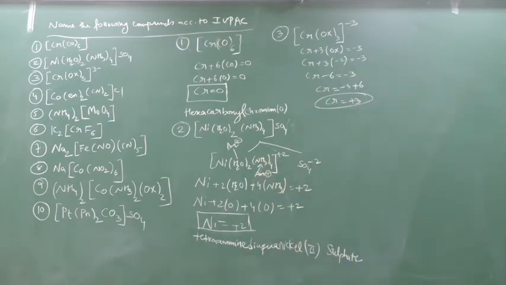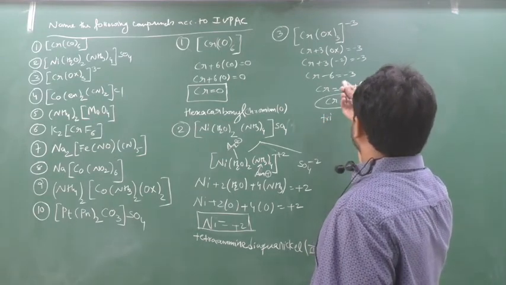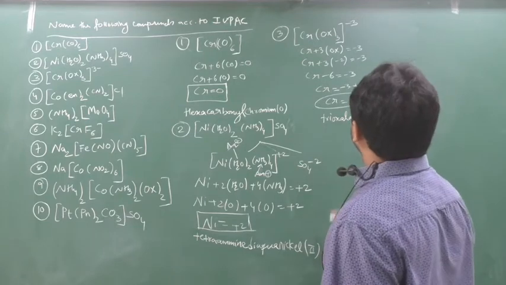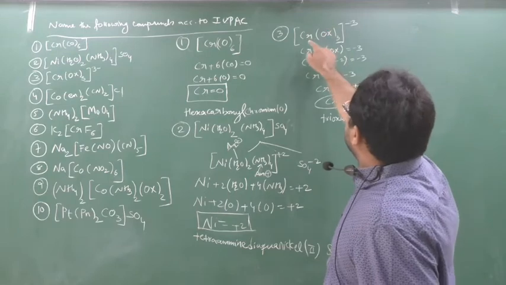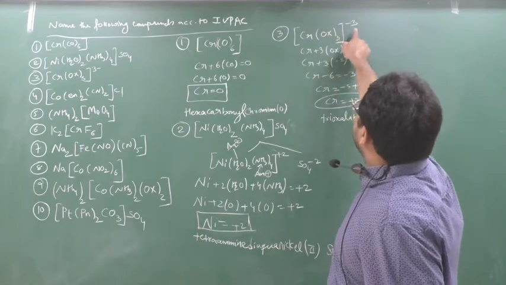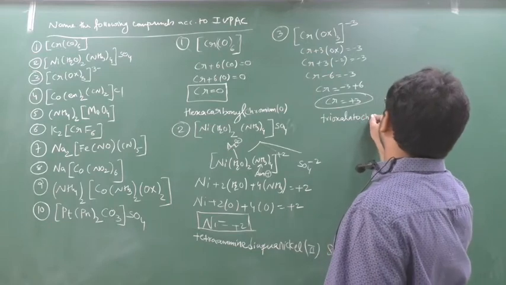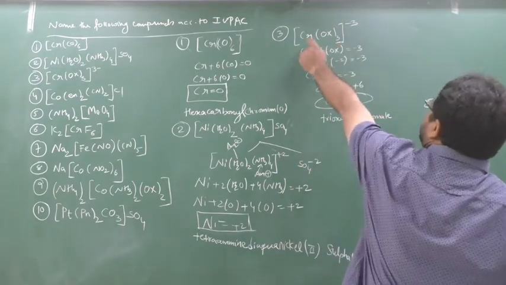Now what can be the name for this? So name will be tri oxalate, so means oxalato. Now this is a chromium and it is a negative ligand. Yes or no? So in negative complex, the metal should be given as metalate. So trioxalato chromate. Yes or no? If it was here positive, I would have written here chromium.